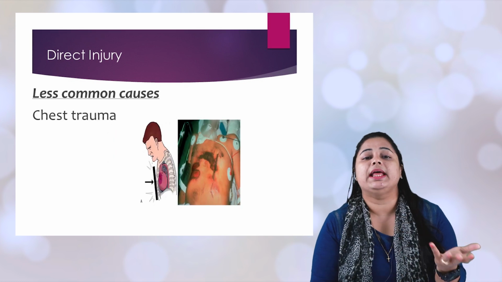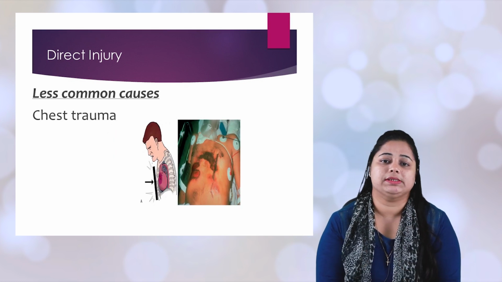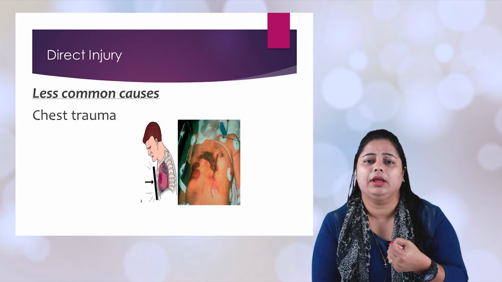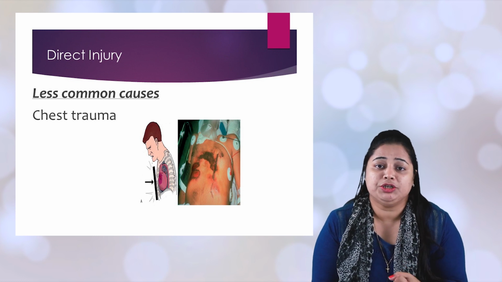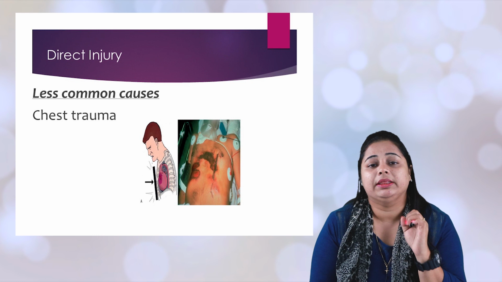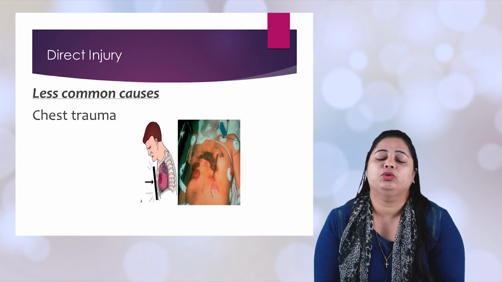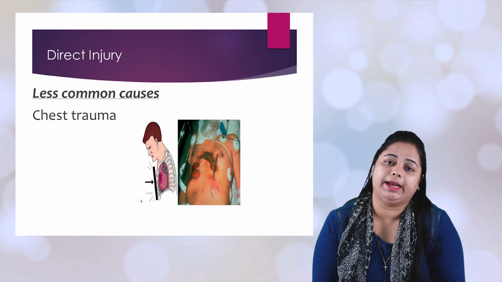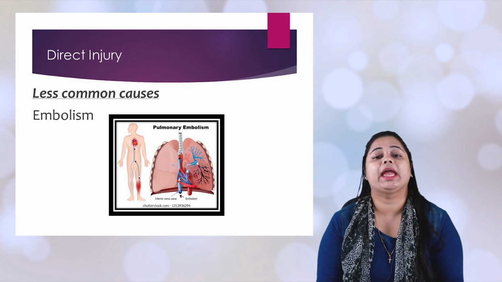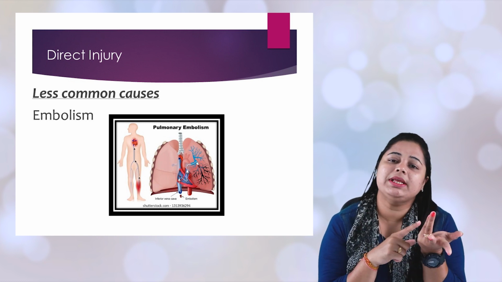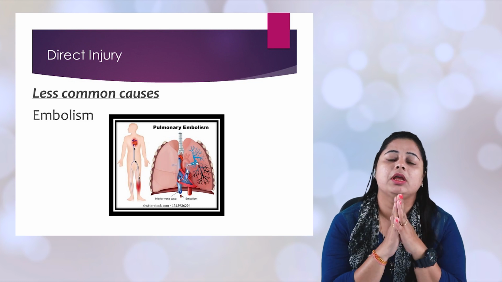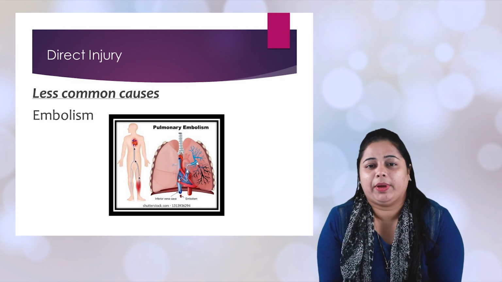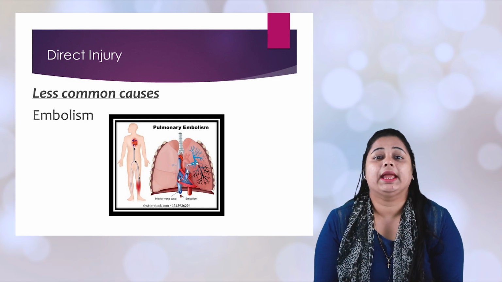Then come the less common causes. One is chest trauma; we should not always assume that the person must have chest trauma, so it is less common. When there is a contusion or any blunt injury, the endothelium layer gets injured and the alveoli fill with fluid and blood. Another cause is embolism, meaning a moving blood clot. The clot travels inside the vessel, finally gets stuck in the pulmonary artery, and there it causes ARDS.